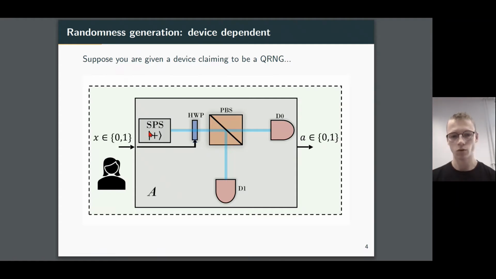It has a simple diagonally polarized photon moving into a 50-50 beam splitter, causing a detector click, which she records as an output A. Additionally, Alice has the option to change this half wave plate, which adjusts the basis that she measures in. So she might want to use the Z basis for random numbers and the X basis for phase errors, for example.